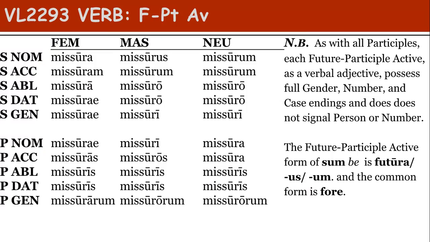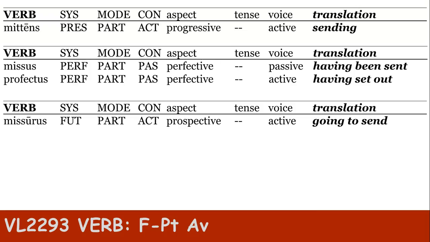Let's talk about the future. The future participle, active, is active, but it's also infixed to the perfect stem, perfect participle stem, but you have an infix right in the middle, -ur-. Ur tells you it's prospective, gonna, or fixin' to, or finna. The future participle active form of sum is futura, commonly shortened to fore. So therefore, looking at it in contrast, the future participle active would be future perspective aspect active voice, going to